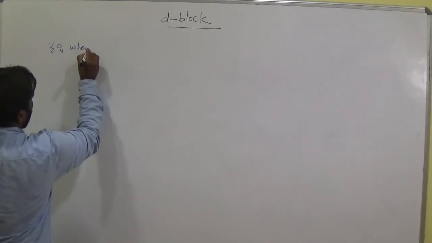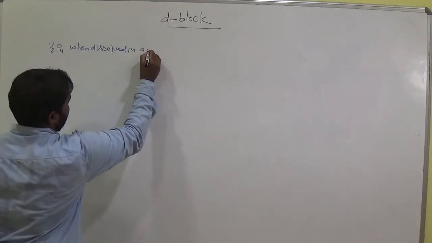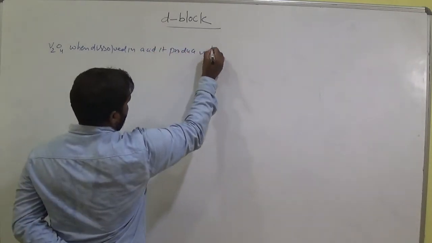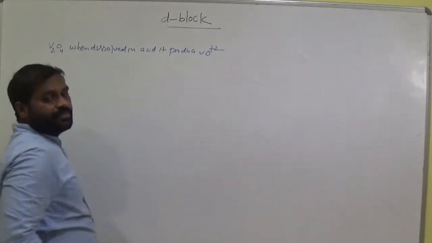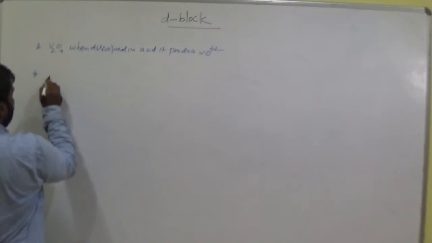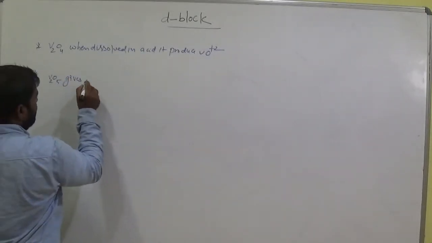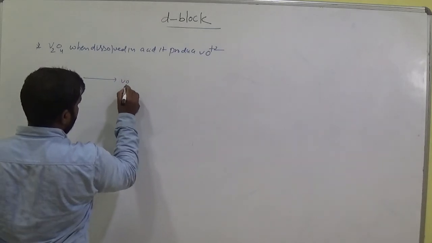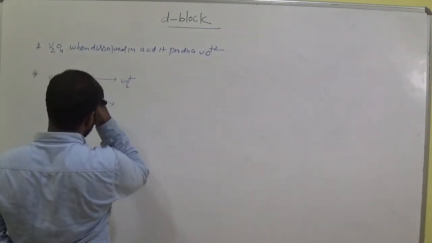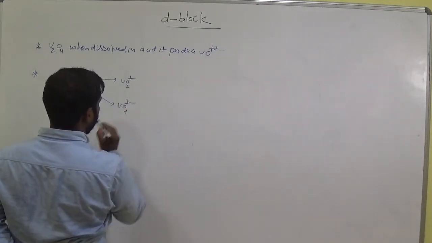V2O4, when dissolved in acid, produces VO2 plus. Okay. V2O5 also gives VO4 3 minus.